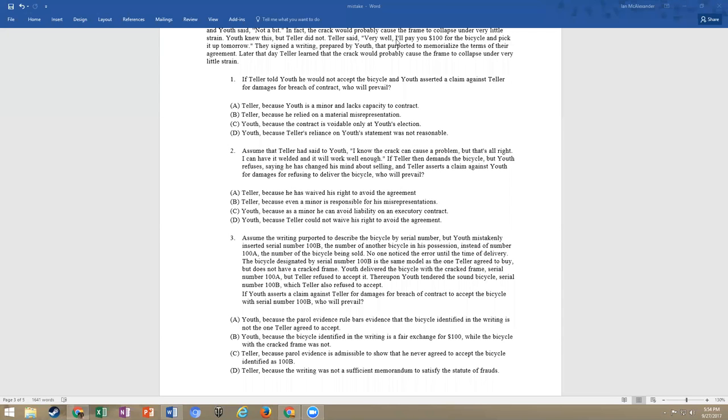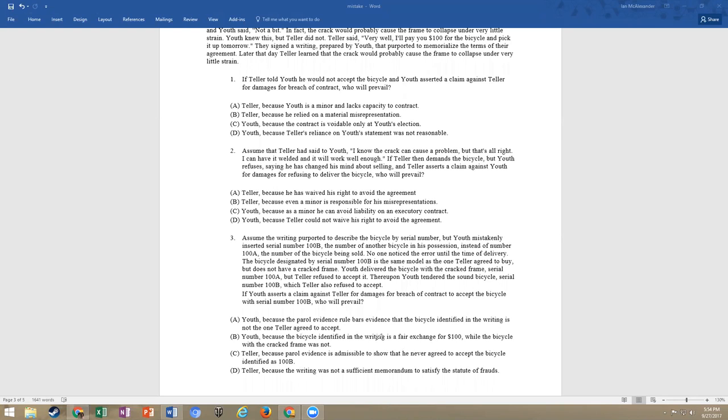So now what we have to do is think about what our rules are. Let's take a gander at our answer choices. So who prevails? Youth, because the parol evidence rule bars evidence that the bicycle identified in the writing is not the one Teller agreed to accept. Well, we know that parol evidence is allowed to show ambiguity, to show fraud, to show duress, things like that.